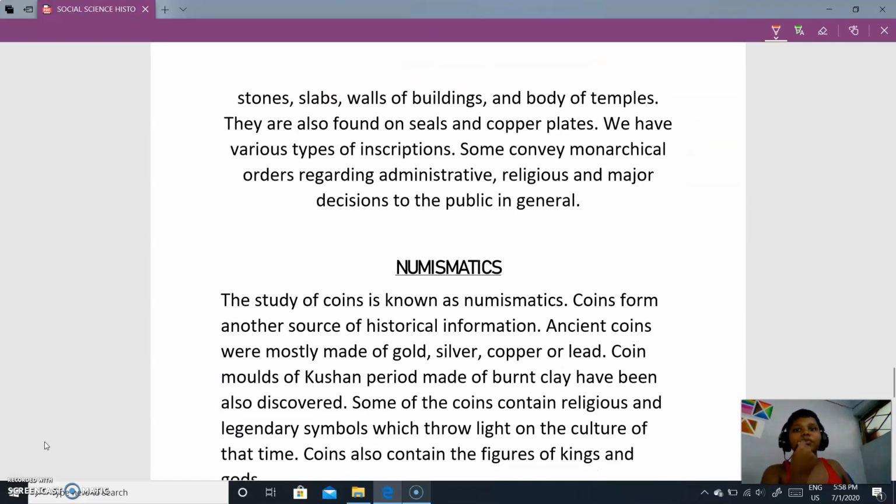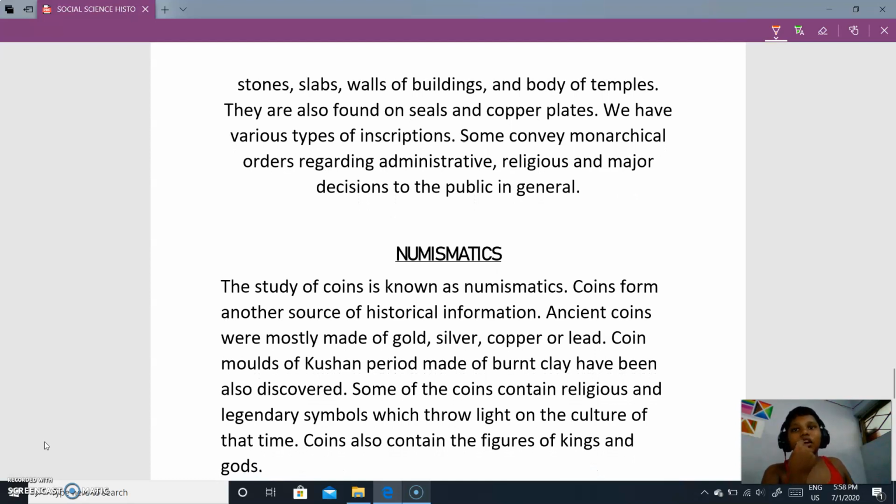Now let's see numismatics. The study of coins is known as numismatics.